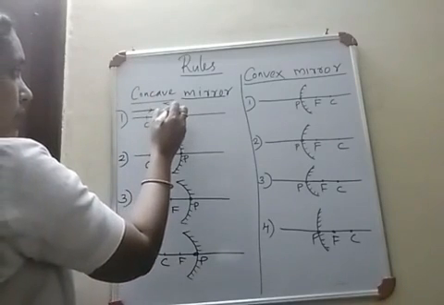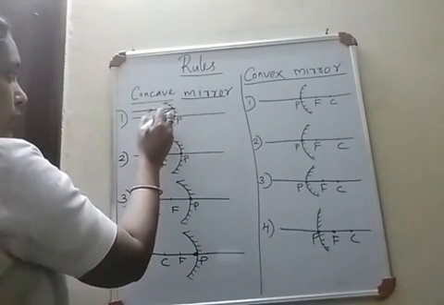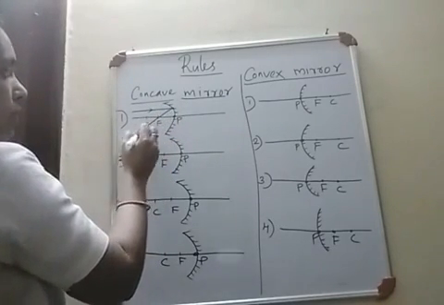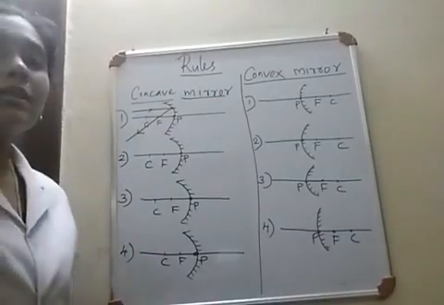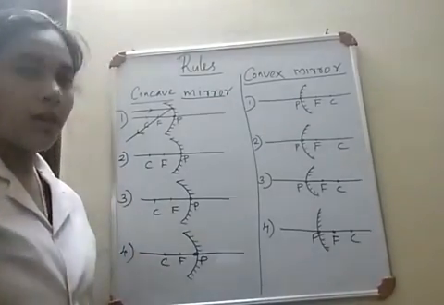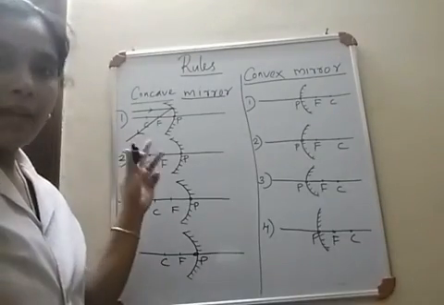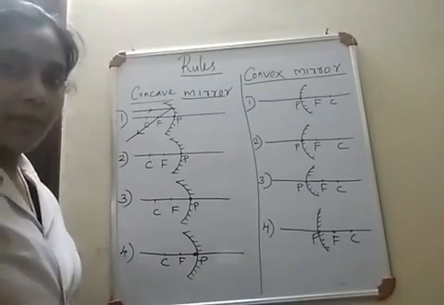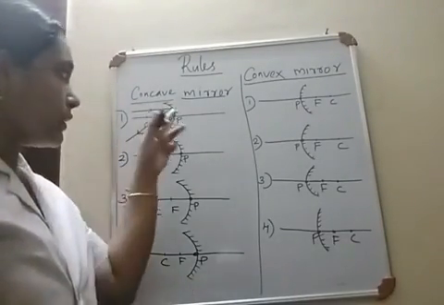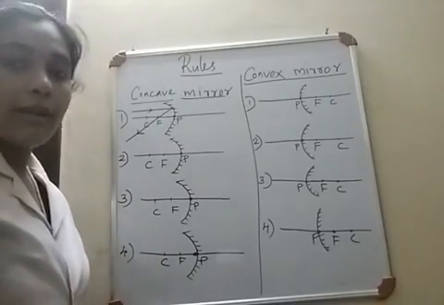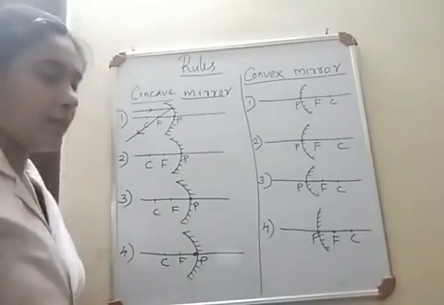After reflection, the light ray will pass only through focus. So this is the first rule related to the concave mirror. The ray incident parallel to the principal axis, after reflection, will pass through only the focus of the mirror.